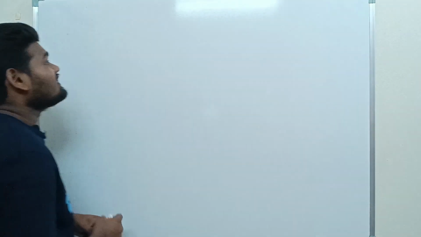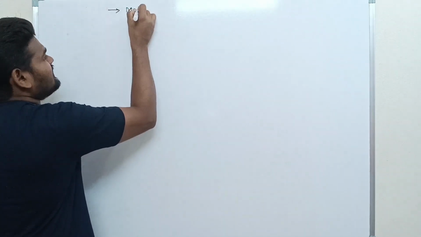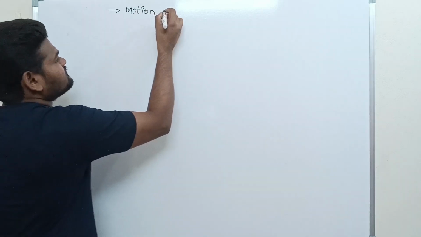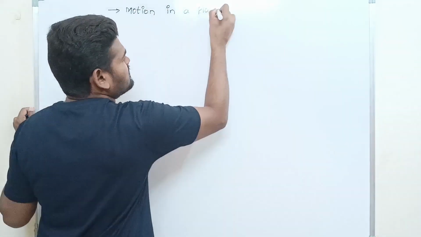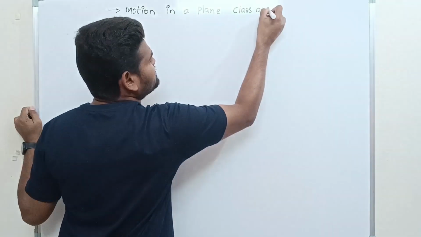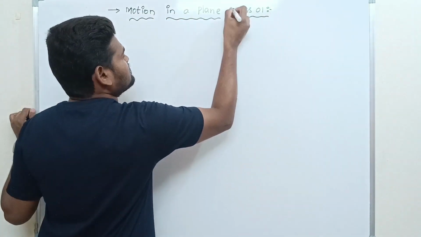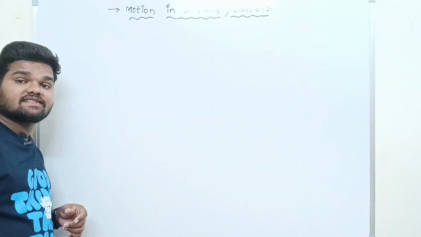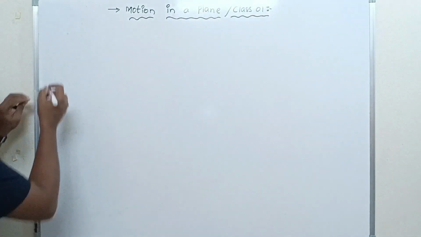Right. So what is the chapter? Motion in a plane. Motion in a plane. So this is class number 101. Okay. Right. So before going to discuss vectors, we have one small concept, that is scalars.